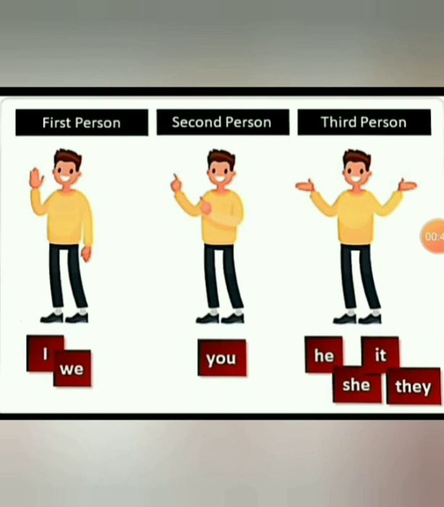A second person pronoun refers to the person spoken to or else the person who is listening to. For example, I am talking to you now, I am teaching you, so I will be considered as a first person. You people are listening to me, you will be considered as second person. Those who are not related to this, the other persons are third person pronouns.